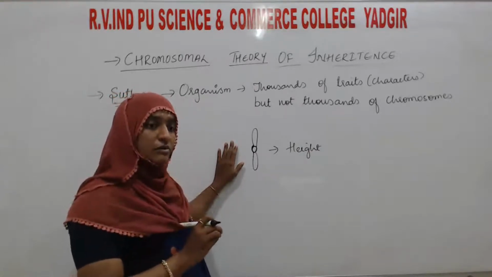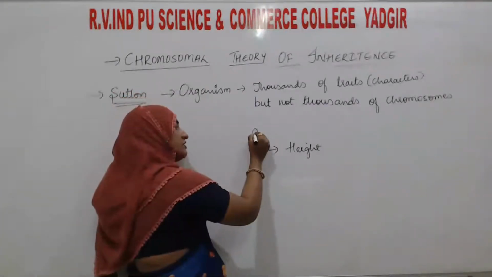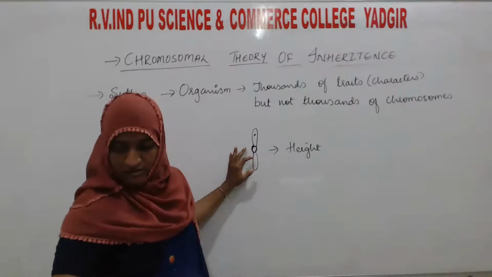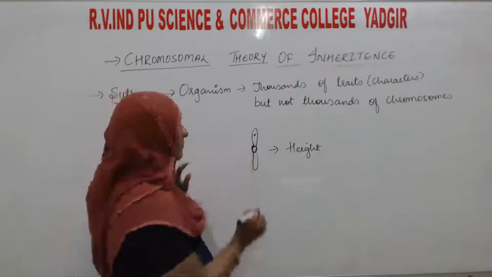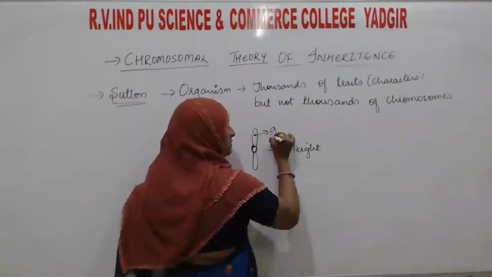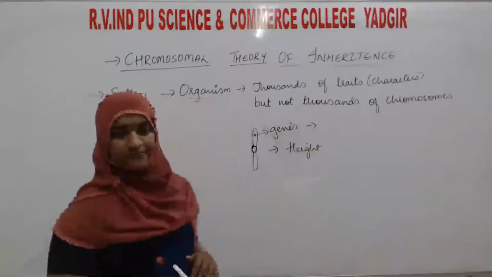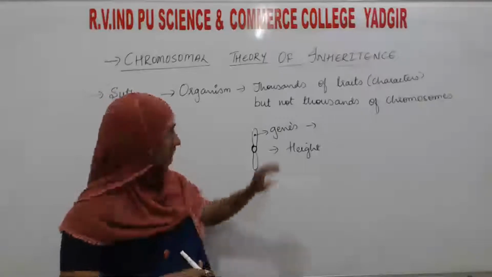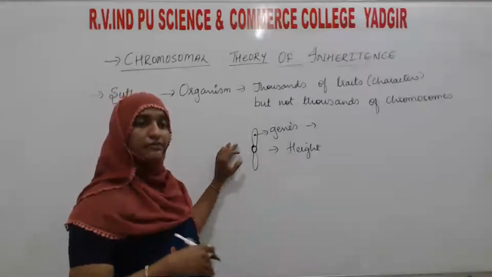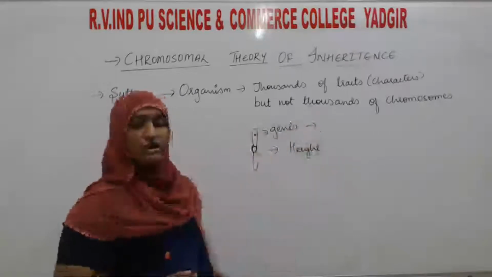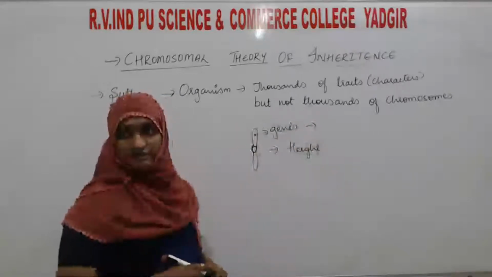On this chromosome, there will be the presence of genes. These genes may be many; on a chromosome they will be many in number. These genes are responsible for a specific character.